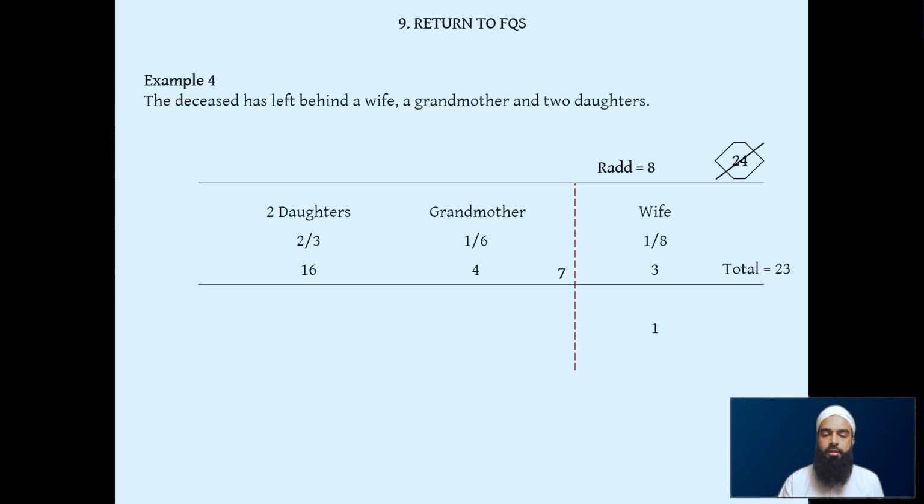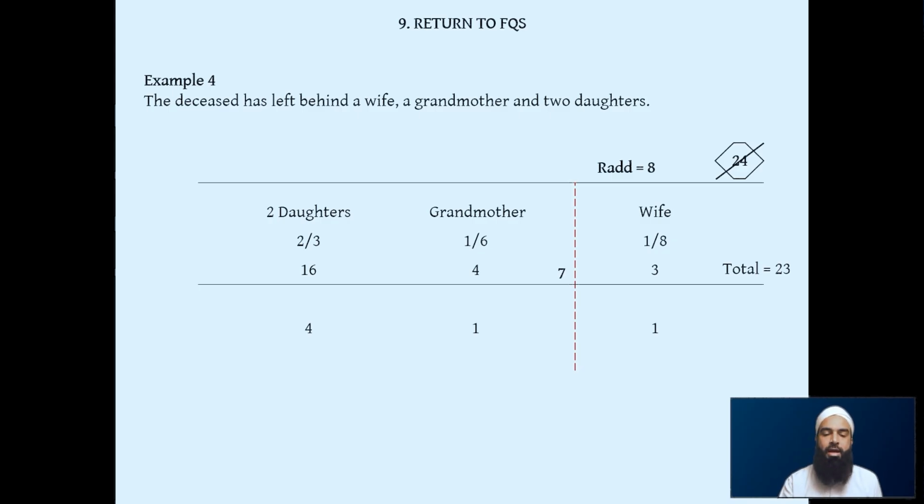So how do we do that now? We see the ratio between the 4 and the 16, the shares of the grandmother and the 2 daughters. So we see 4, how many times does it fit into 16? If you can't work it out, it's easy. So you do 4, 8, 12, 16. It fits 4 times. That means 16 is 4 times bigger than 4. So the ratio is 1 to 4. So 1 here and 4 there. Hopefully this is getting easier now.